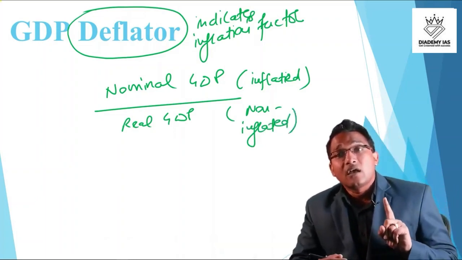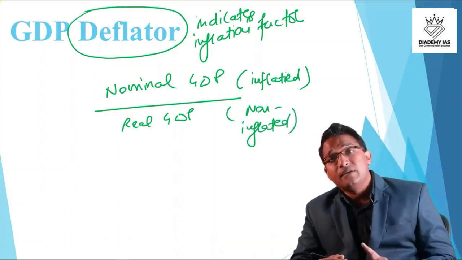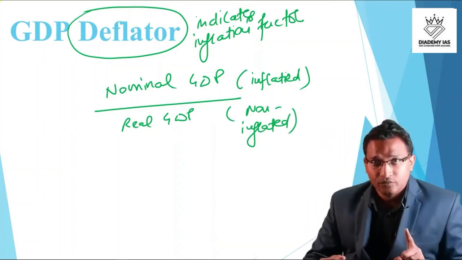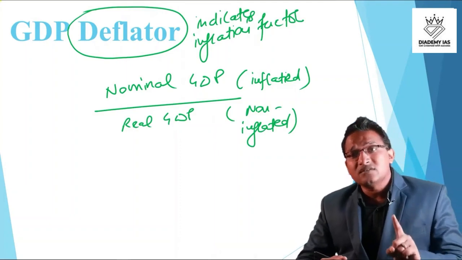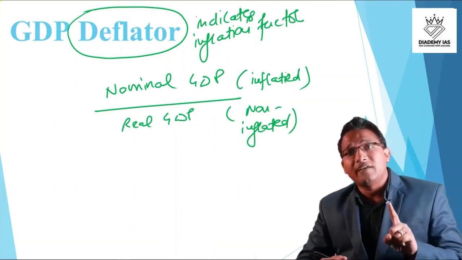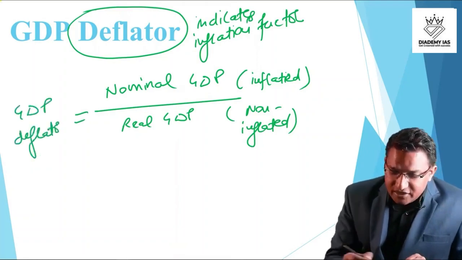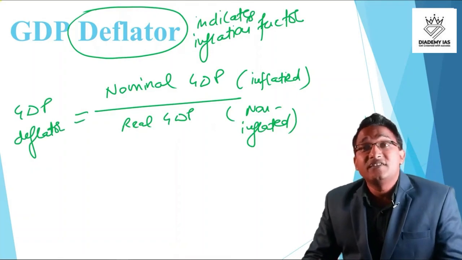So the difference between nominal GDP and real GDP is because of the inflation. This relationship between the nominal GDP and real GDP is indicated by the GDP deflator. When we divide the nominal GDP by the real GDP, we get the GDP deflator.